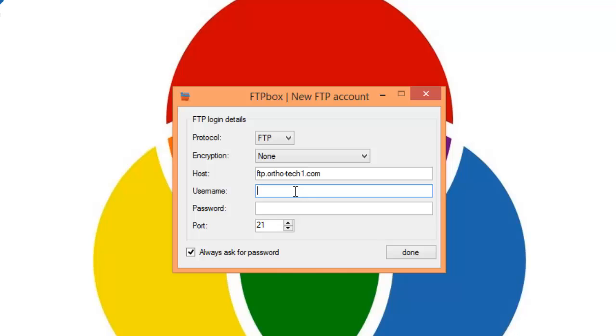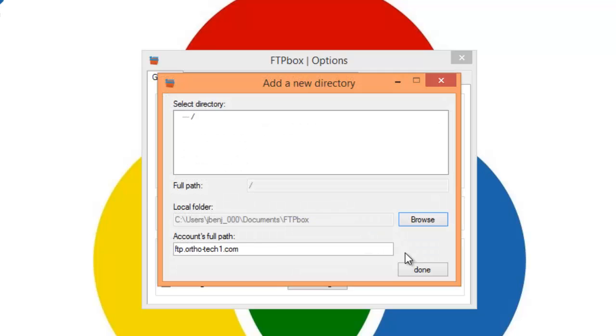The username, you have to follow it up with @ortho-tech1.com, and then your password would be provided to you as well. And we're going to hit Done. Just hit Done.